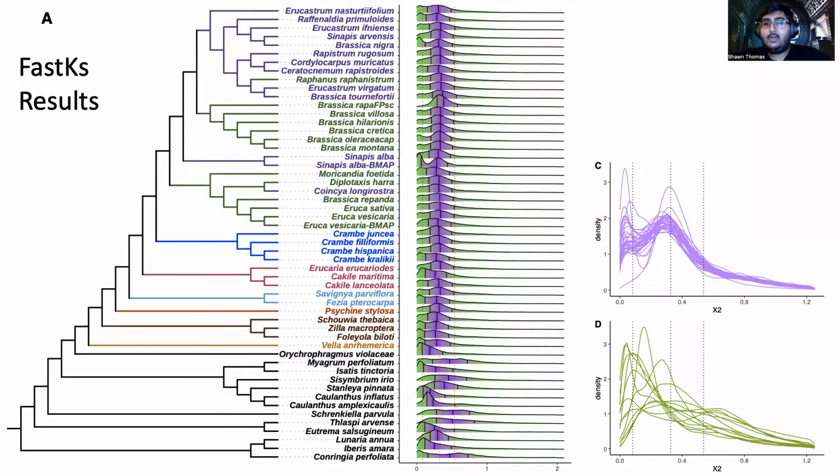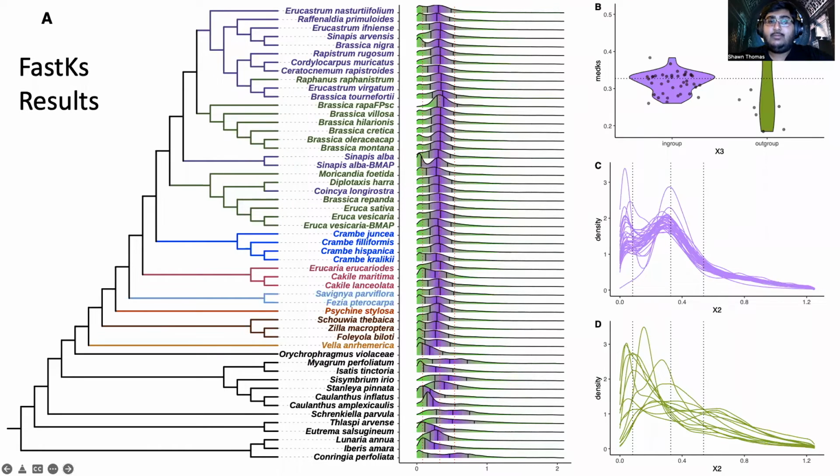If you weren't convinced from the ridgeline plots, I've also overlaid the KS plots onto these figures here. The KS plots in purple are in-group taxa, the Brassiceae, and all the KS plots are overlaid on top of each other. The same is happening here in this panel. The green KS plots, these are our outgroups. So this shows us that the Brassiceae taxa have this peak that's consistent with the Brassiceae hexaploidy event, whereas the outgroups are much more variable in where we see KS peaks. Some seem to have peaks that are consistent with the Brassiceae hexaploidy, but it's likely that these lineages have their own polyploid event that may have resulted in this pattern.